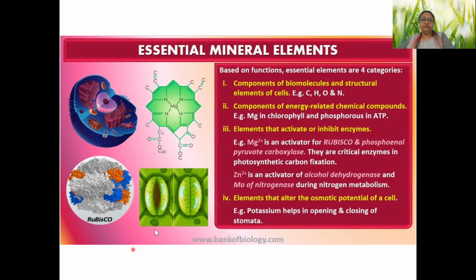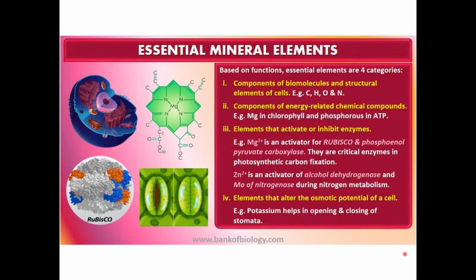Think and let me know. Magnesium is there because, as someone said correctly, it is responsible for trapping the solar energy in chlorophyll. It is actually releasing electrons and accepting electrons. All photosynthesis and respiration is redox reaction.